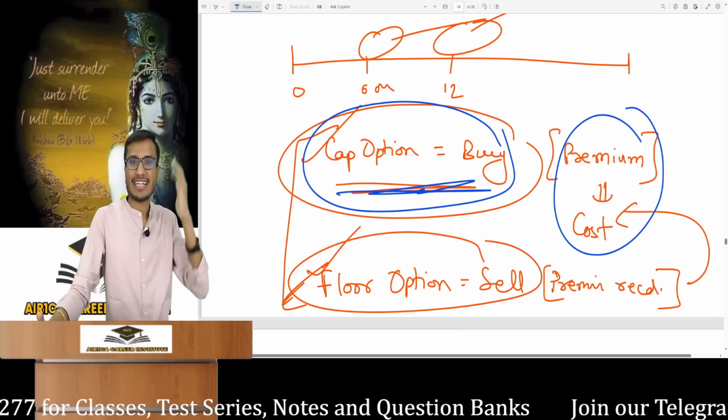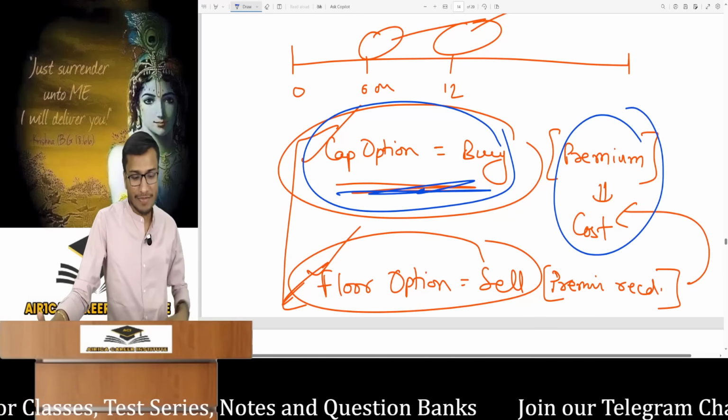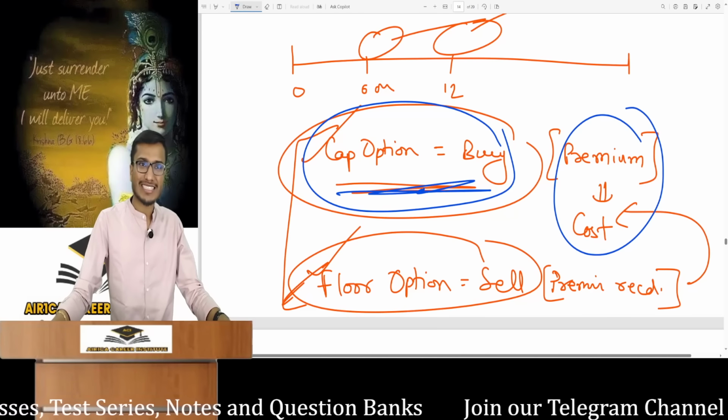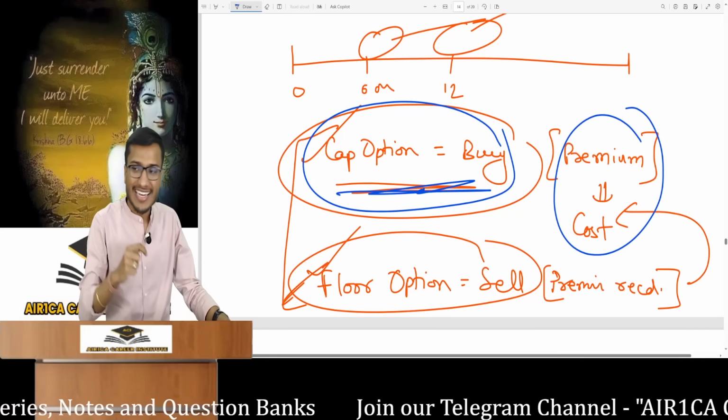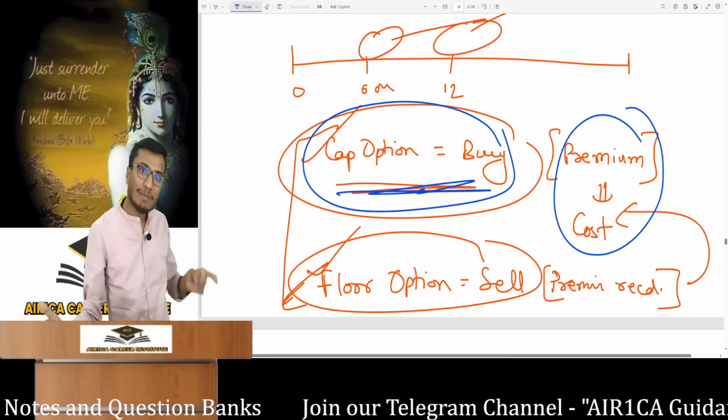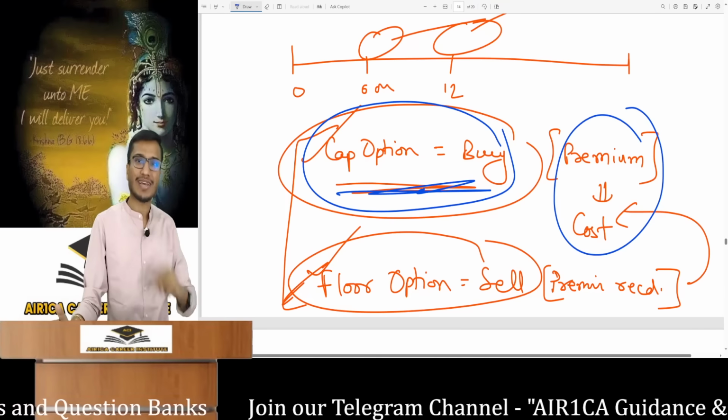Collected premium from one, paid for the other. Understood? In this case, there could be heavy loss. They thought the interest rate would rise, but what if it didn't? So no payoff from the cap option, and the rate fell. They will pay the floor option payoff, and this is what happens in the question.